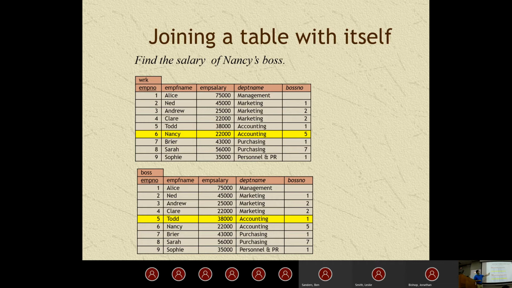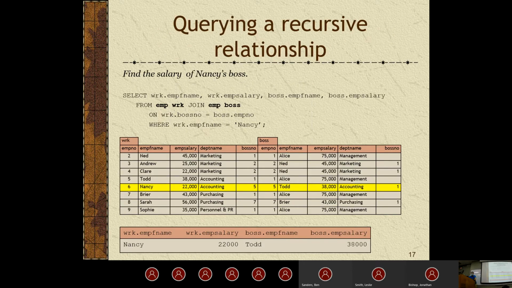So in this case, we're getting the employee number of Nancy here, and we see her boss number is 5. So then we go to our boss table here, and we see Todd as the boss. We would return 38,000 for his salary if that's what we wanted to do. Let's see how we actually do that. So the exact approach, this is what's actually new for this chapter so far.